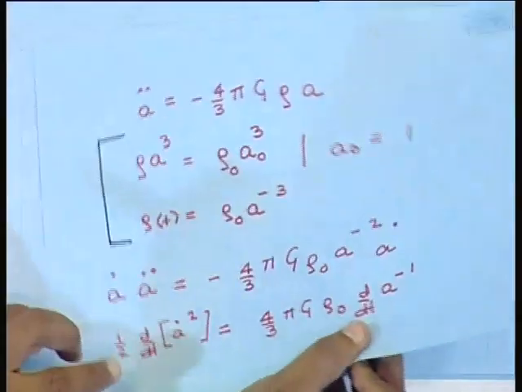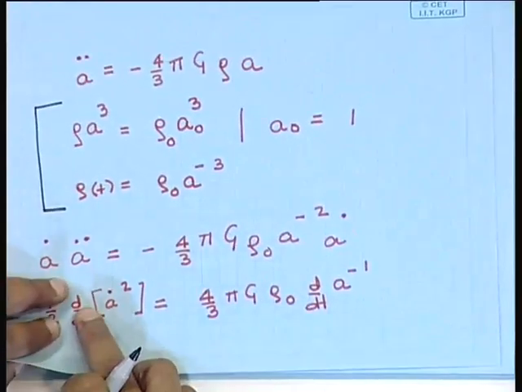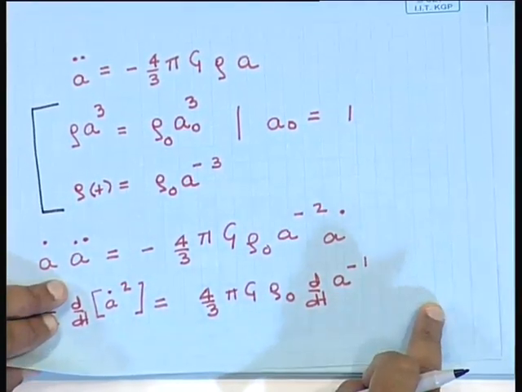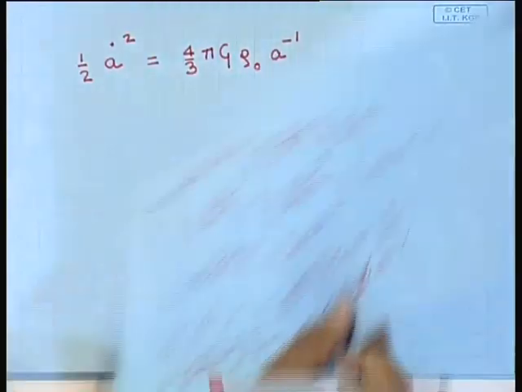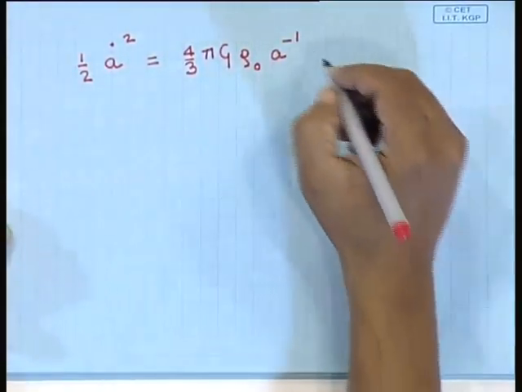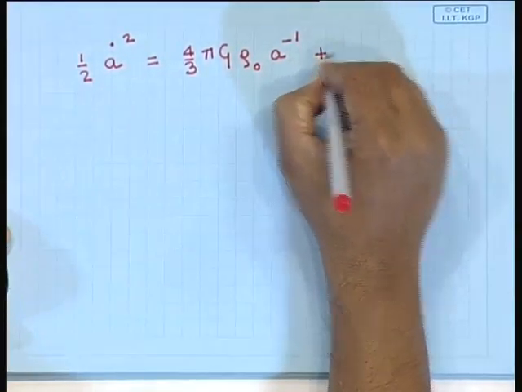And then when I integrate this differential equation, I can also have a constant of integration. So, the constant of integration I am going to call E.